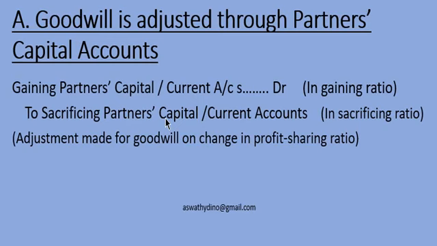And if we follow fixed capital account method, two accounts will be there, partners capital account and partners current account. All other adjustments we will be doing through partners current account. So if it is given in the question that they follow fixed capital account method, the journal entry is gaining partner's current account debit to sacrificing partner's current account. So either capital account or current account will come, as per the question. If it is fluctuating capital account method, we will do the adjustment through partners capital account, and if they follow fixed capital account method, we will do the adjustment through partners current account.